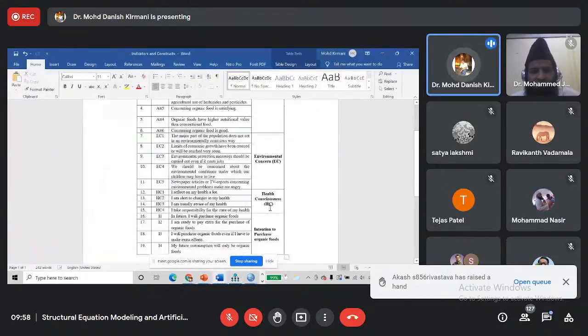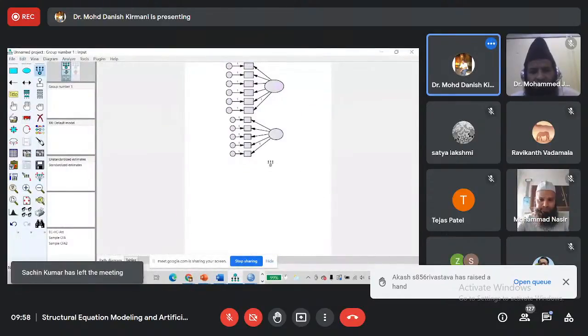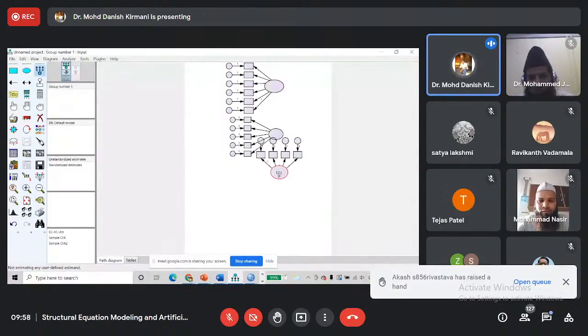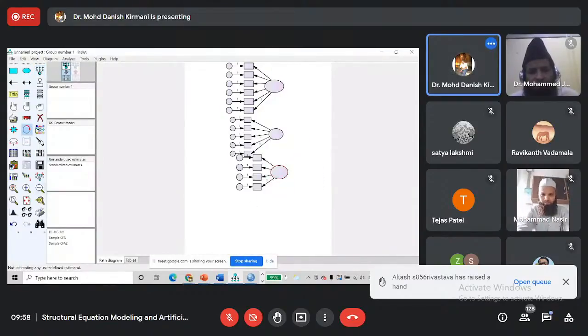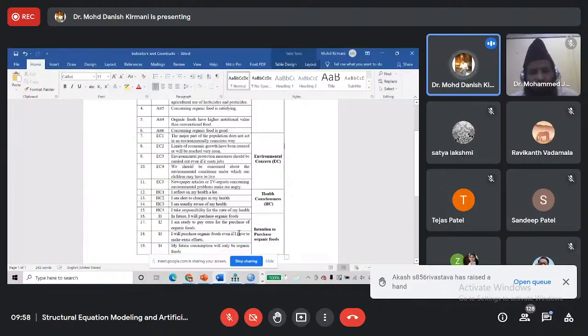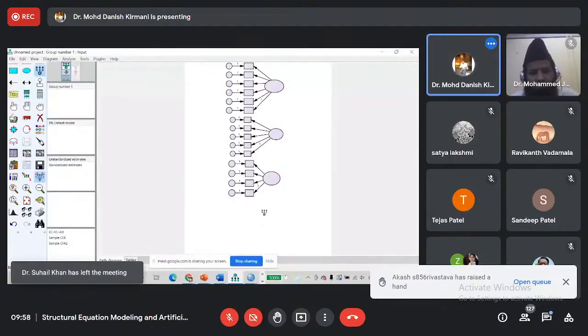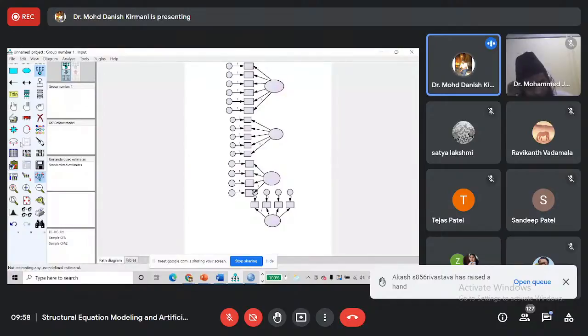Then health consciousness, I have 4 indicators. Again, 1, 2, 3, and 4. I will rotate it, and I will move it here. And in the last, intention. Again, I have 4 indicators, 1, 2, 3, and 4. I will rotate it.